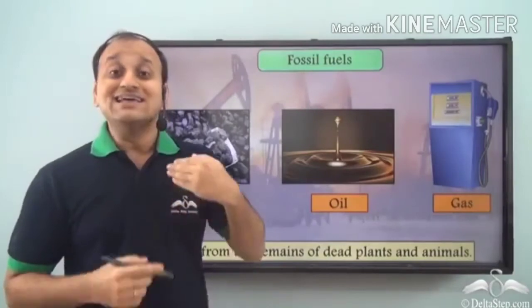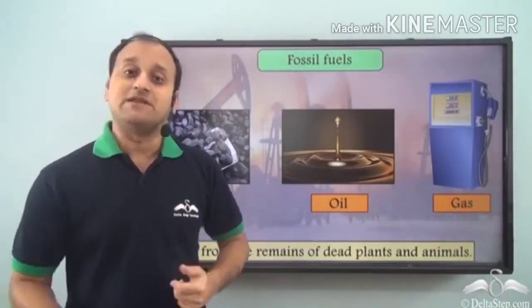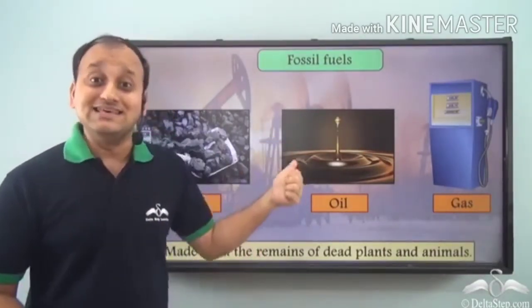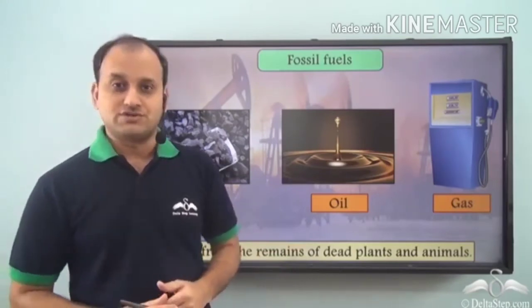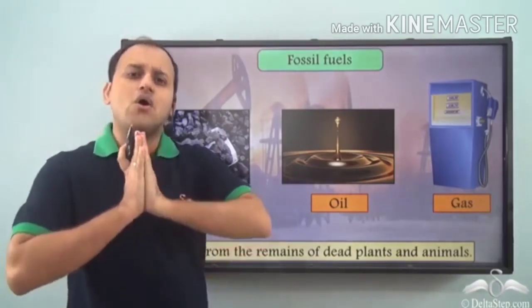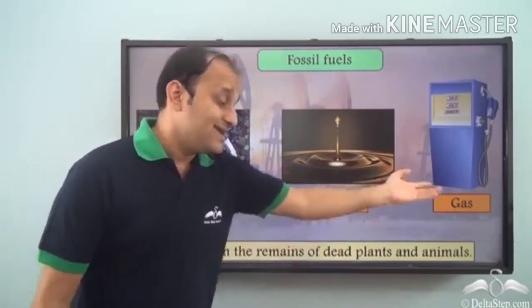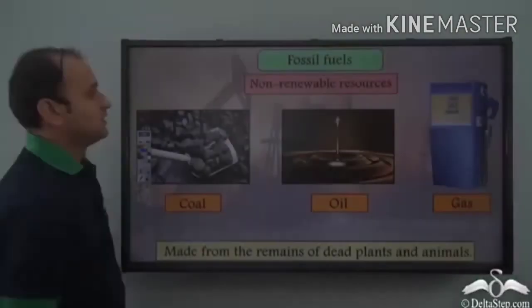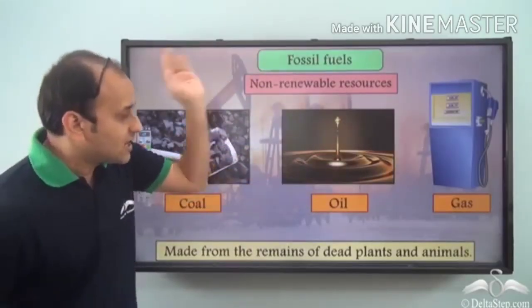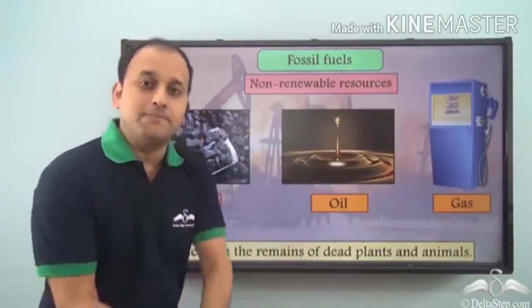And that is why these are not easily replenishable. And that's why these are non-renewable resources. Because it will take a long time before we can get similar reserves of coal, oil and gas. So we know that fossil fuels are non-renewable resources because it takes